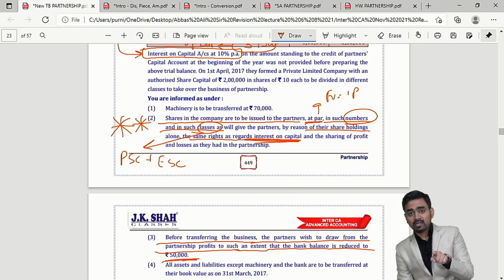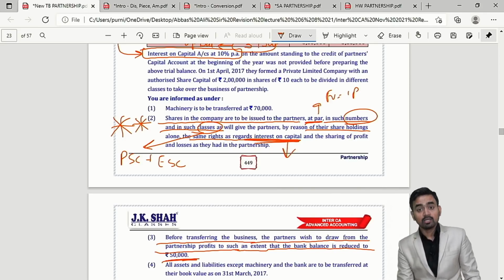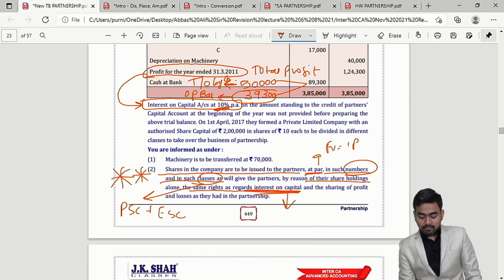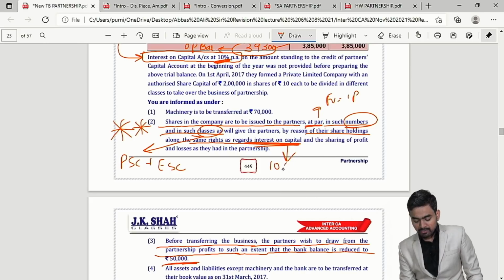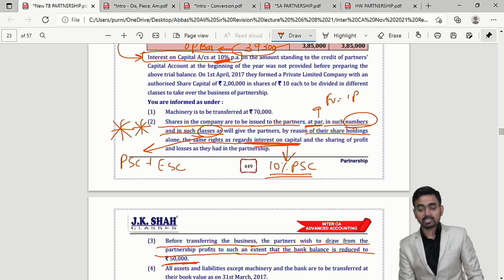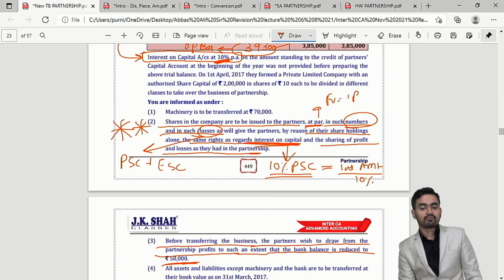They are saying that partners want in the company the same right as regards interest on capital. So in the partnership firm, we were receiving 10% interest. I need the same income in the company, so definitely the company will issue 10% preference shares. Is it clear? And how will you find out the amount for this? Interest amount divided by 10% for each partner. And for the remaining, profit sharing ratio should not be affected. So for the remaining, we will issue equity share capital, which will be distributed in profit sharing ratio.